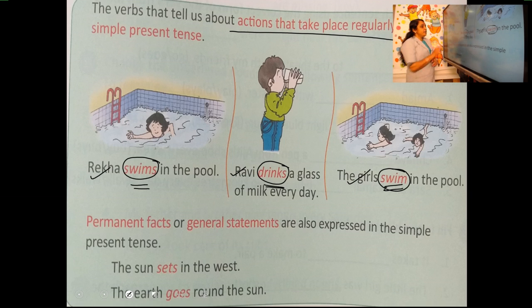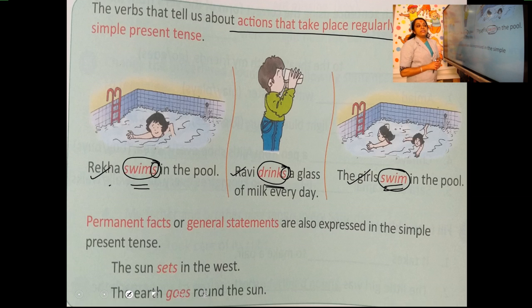Yeah. The reason is Rekha. How many Rekha? Only one Rekha, so it is singular. Clear? So here the subject is only one person. That is singular. So if the subject is singular, remember, we have to add S to the verb. So the verb becomes swims. Ravi, how many are there? Only one boy. So again we have to add S to the verb.